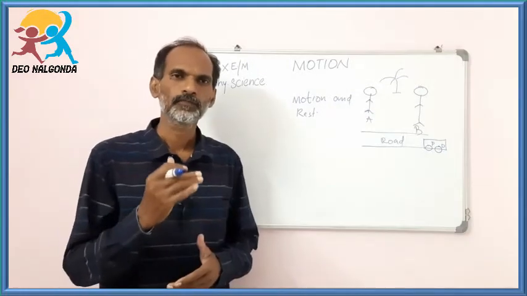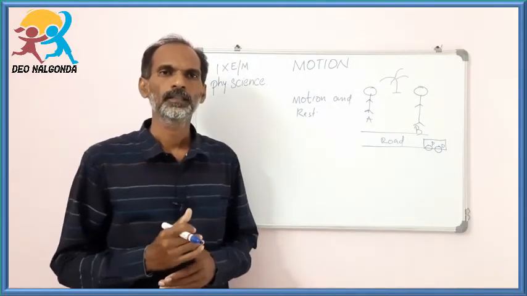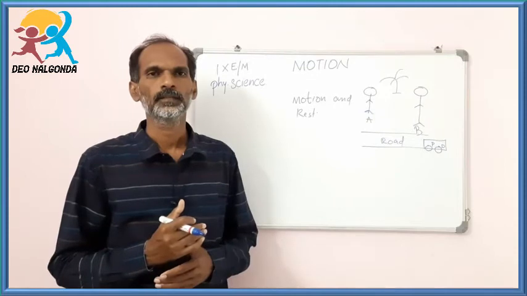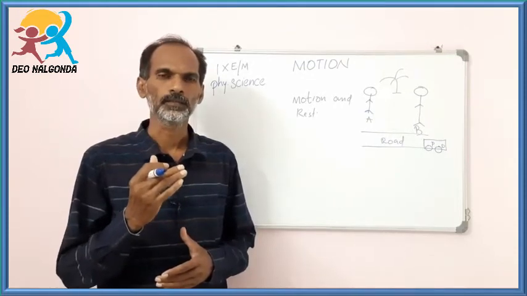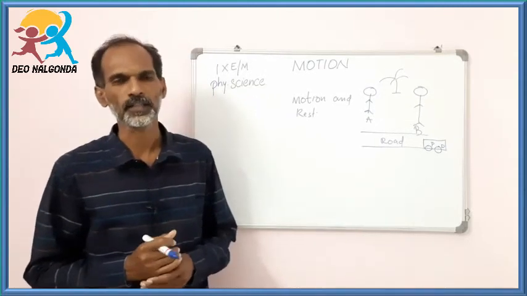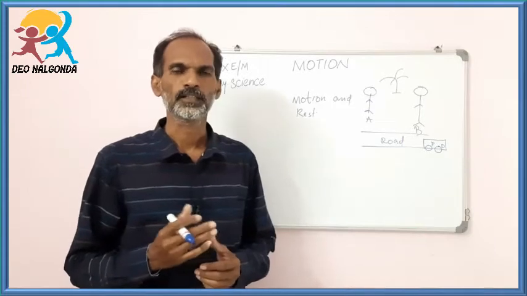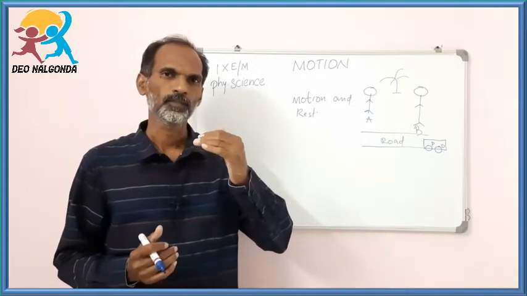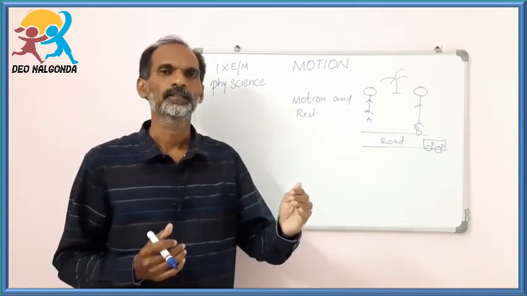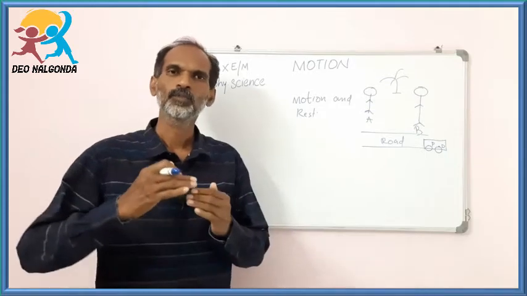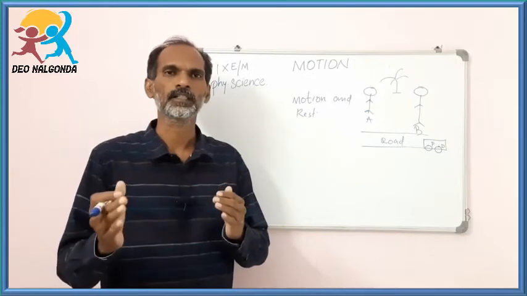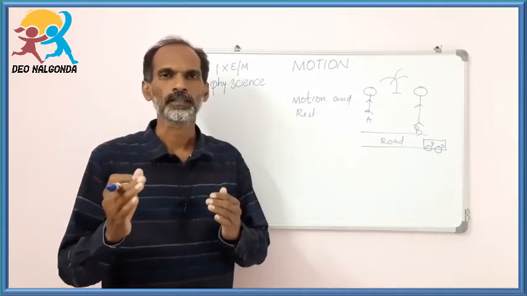Okay, so we can define the terms motion and rest. If an object changes its position with respect to time, that object is under motion. If any object does not change its position with respect to time, we can say that object is at rest. It means if the position of the object changes with respect to time, as the time increases, as the time goes on, if the position of the object or the distance between the object and the observer changes, that object is said to be under motion.